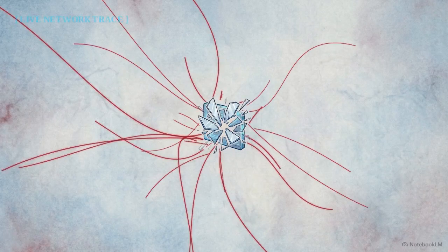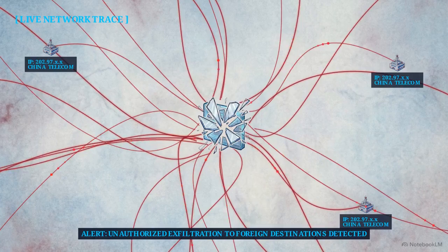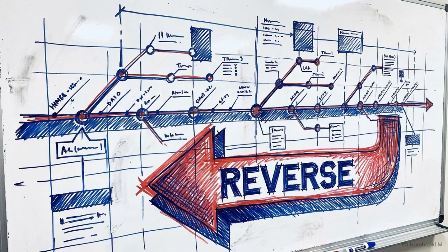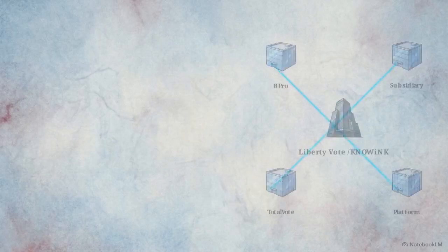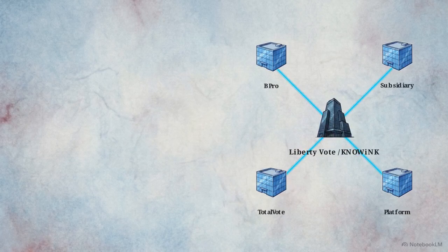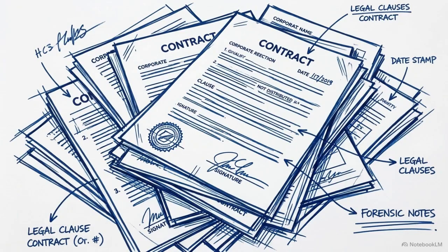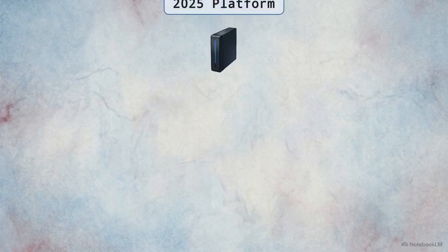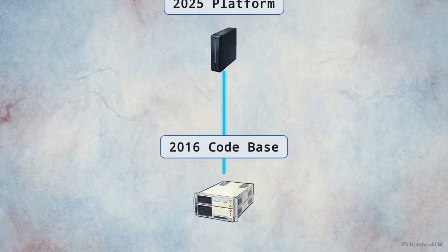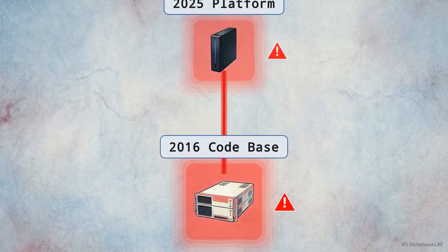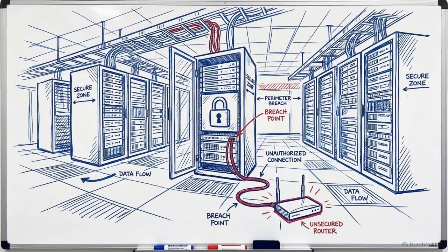Network trace tools, however, detect the actual data exfiltration pathways operating in real time. Our forensic objective is to work backward. We take the 2025 election vendor landscape and reverse engineer the corporate history to isolate the exact origin points of foreign IP dependencies. What we find is a pattern of corporate consolidation. Critical network vulnerabilities are rarely built from scratch by current vendors. They are inherited over time, creating systemic data sovereignty risks that conventional audits ignore.